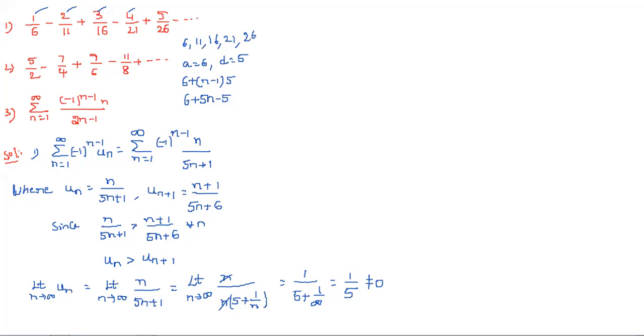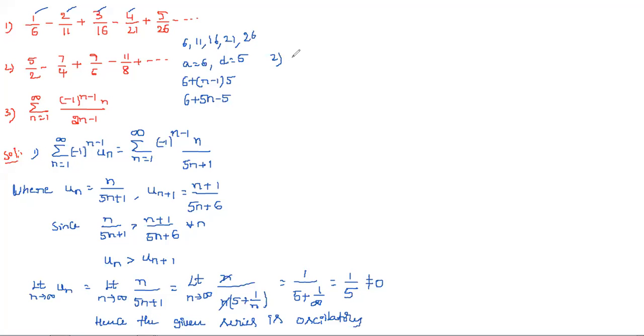So for that, simply what will we write? Hence the given series is oscillatory. Why? Because the second condition of Leibniz's test failed. So the given series is oscillatory.